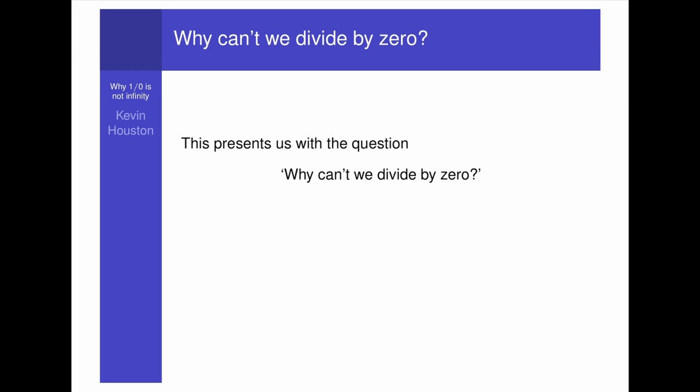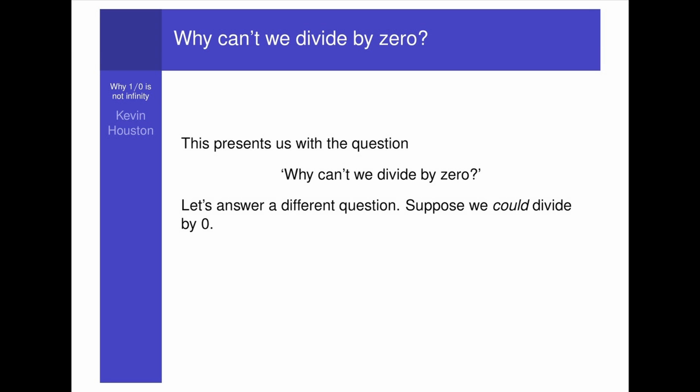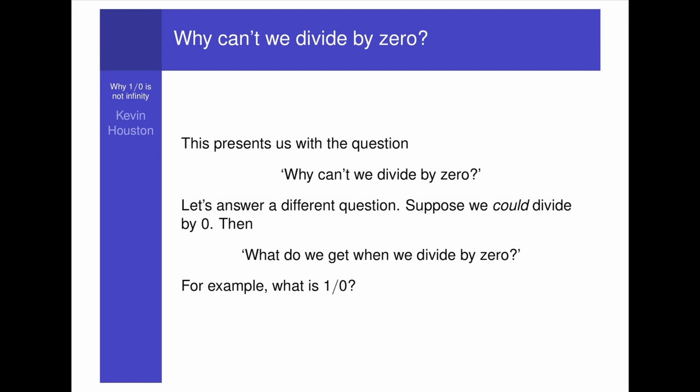This throws up the question, why can't we divide by 0? Let's answer a different question. Suppose we could divide by 0. Then what do we get when we divide by 0? For example, what is 1 divided by 0?